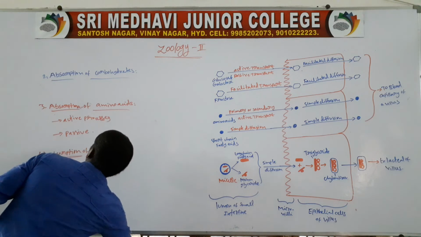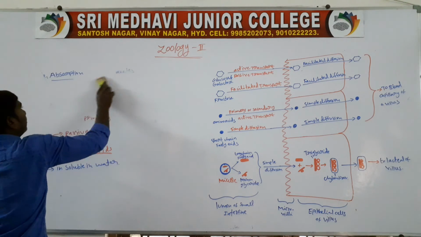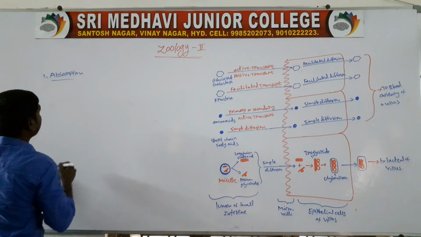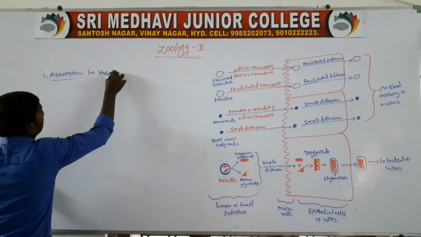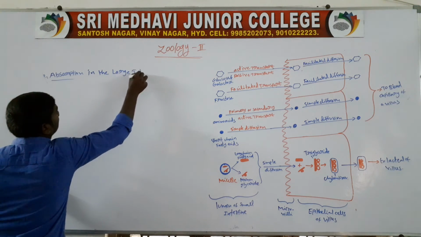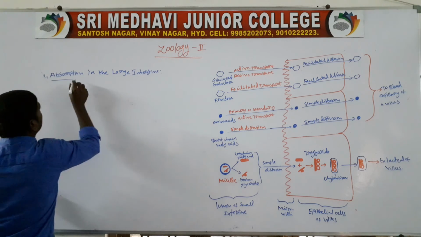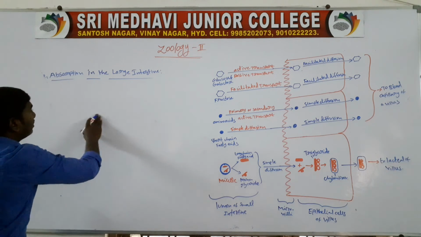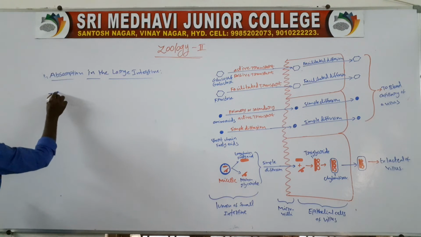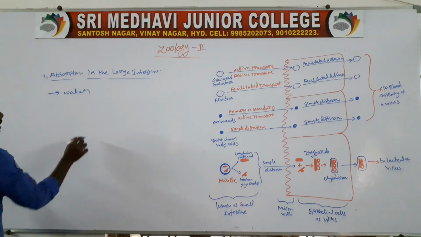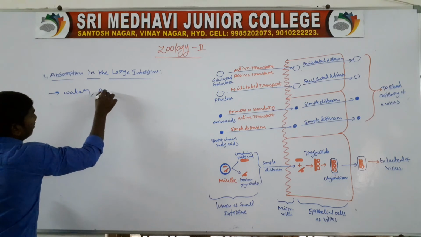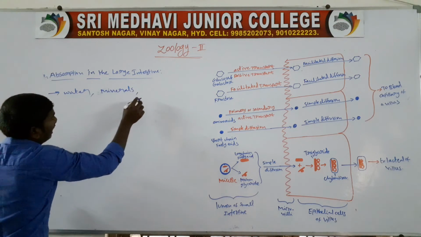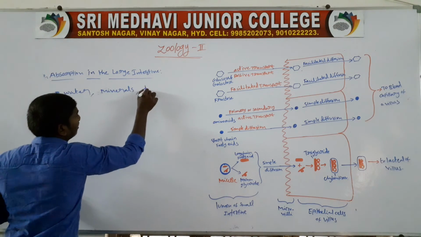Next, absorption in the large intestine. There is only a small amount of absorption of water, absorption of minerals and absorption of drugs.